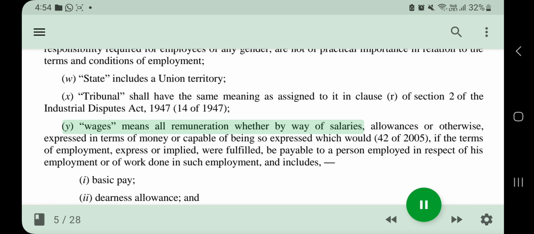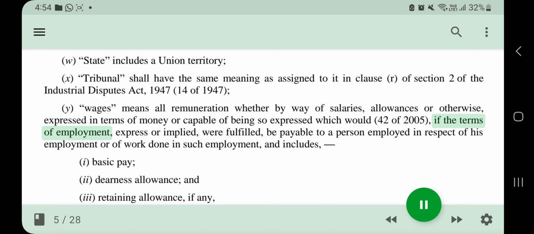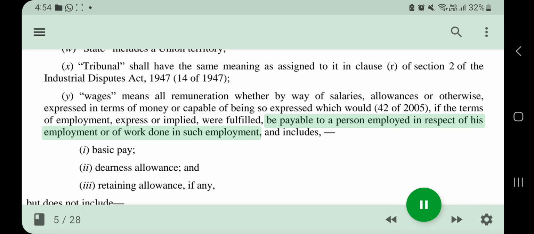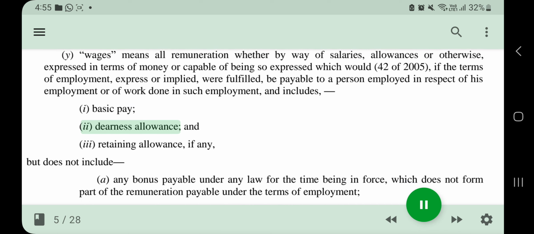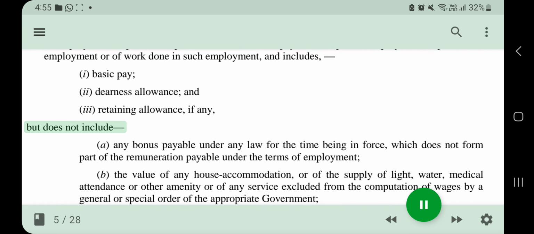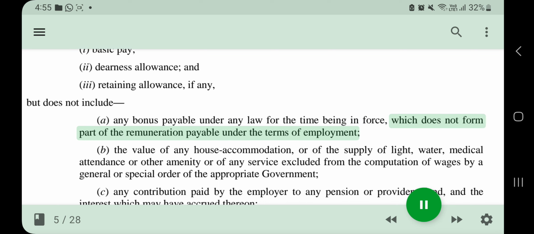Y. Wages means all remuneration, whether by way of salaries, allowances, or otherwise, expressed in terms of money or capable of being so expressed, which would, if the terms of employment, express or implied, were fulfilled, be payable to a person employed in respect of his employment or of work done in such employment, and includes: I. Basic pay, II. Dearness allowance, and III. Retaining allowance, if any, but does not include: A. Any bonus payable under any law for the time being in force, which does not form part of the remuneration payable under the terms of employment.